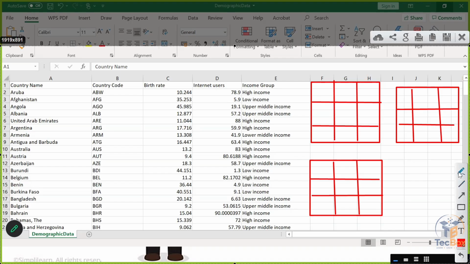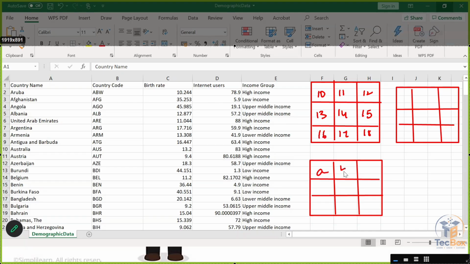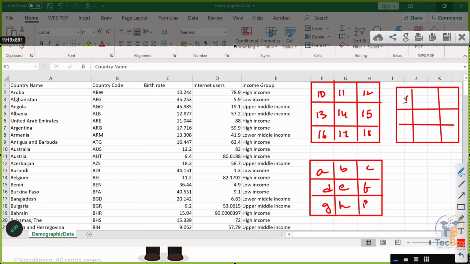Suppose I have data: 10, 11, 12, 13, 14, 15, 16, 17, 18. Suppose A, B, C, D, E, F, G, H, I. Suppose 11, A, B, 12, C, 13, 14, F, H, something like that.